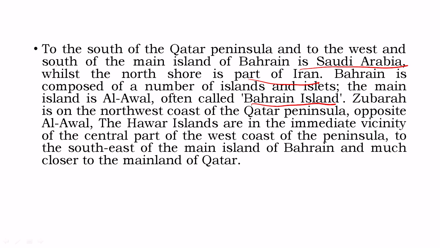Zubaira is in the northwest coast of the Qatar Peninsula, opposite to Al Alwal. The Hawar Islands are in the immediate vicinity of the central part of the west coast of the peninsula. To the southeast is the main island of Bahrain, much closer to the main island of Qatar. So this is how finally the lines are drawn, demarcating which part belongs to Qatar and which parts belong to the state of Bahrain.